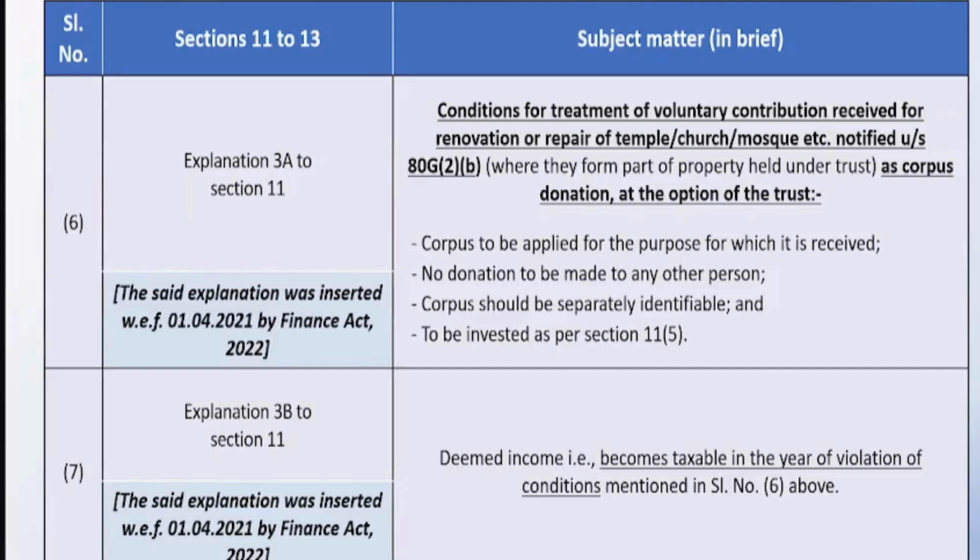This is the exception to 11(1)(d), whereby the trustees are deciding that this amount we will transfer to corpus and we will use the amount for the purpose for which we have accumulated. So this is an exception to section 11(1)(d). Then we come to explanation 3B to section 11. Deemed income becomes taxable in the subsequent year that we have just covered.